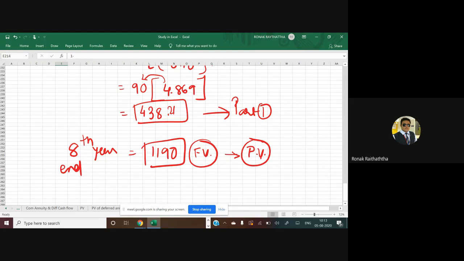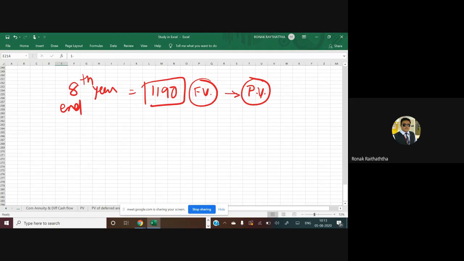And the formula to find the present value of a single transaction is PV equal to FV multiplied by 1 divided by 1 plus R raised to N. Yes or no? The PV formula for a single transaction.